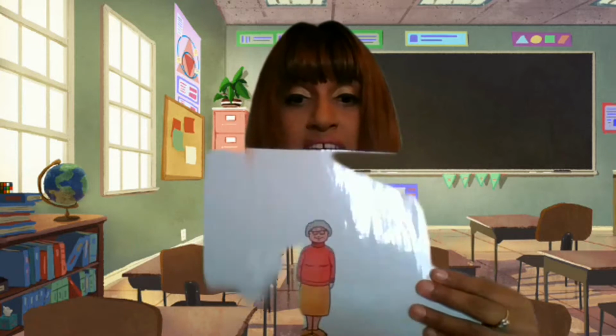Abuelo, abuela. So what's interesting about abuelo and abuela? That's right, abuelo ends in O and abuela ends in A. So is there anything you can spot with those members of the family that end in O and A? That's right, so the male members of the family end in O, hermano, abuelo. And the female members of the family end in A, hermana, abuela. Now, madre and padre, they both end in E, so they are just an exception. They're a little bit different. Muy bien.